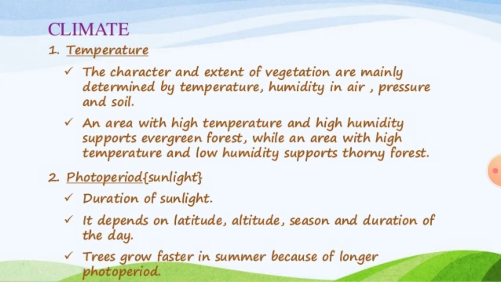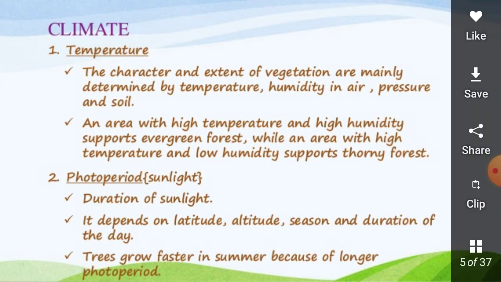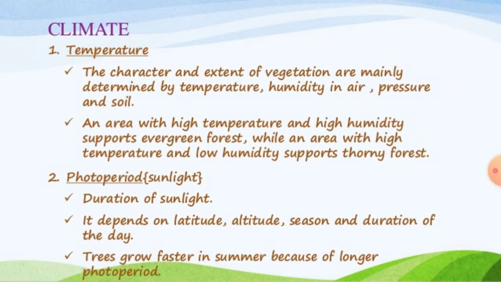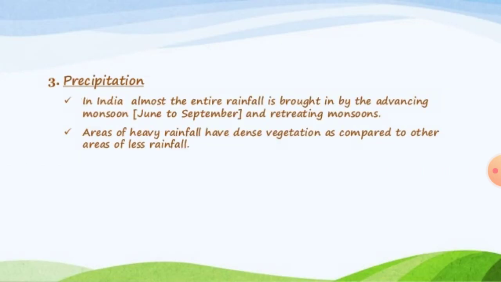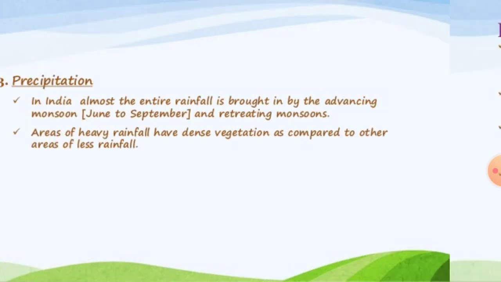Photoperiod means the duration of sunlight, which helps the plant to grow. It depends on the latitude, altitude, season, and duration of the day. Trees grow faster in summer because of the longer photoperiod. And next is precipitation. In India, almost the entire rainfall is brought in by the advancing monsoon, June to September, and the retreating monsoon also. Areas of heavy rainfall have dense vegetation as compared to areas of less rainfall.